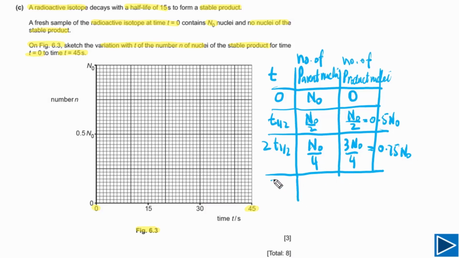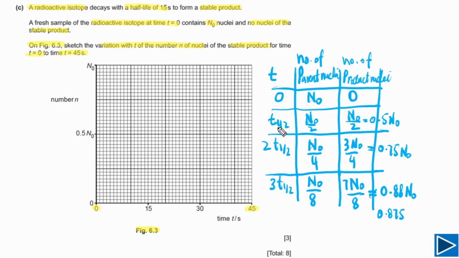After 3 half lives, the parent nuclei will decrease to n naught by 8, and the number of daughter nuclei will increase to 7 n naught by 8. So this is just basic calculations based on half-life, and that will be equal to about 0.88 n naught. The exact number is 0.875. Approximately we can write down 0.88 n naught. That's all we need to understand, and now we need to sketch.